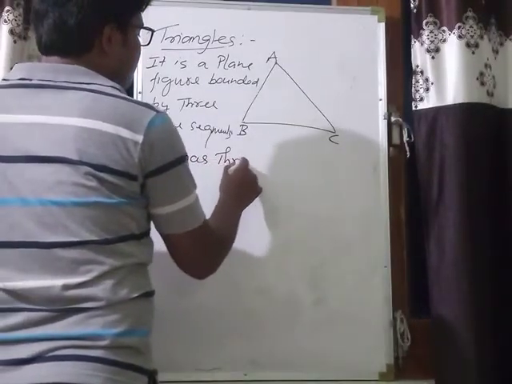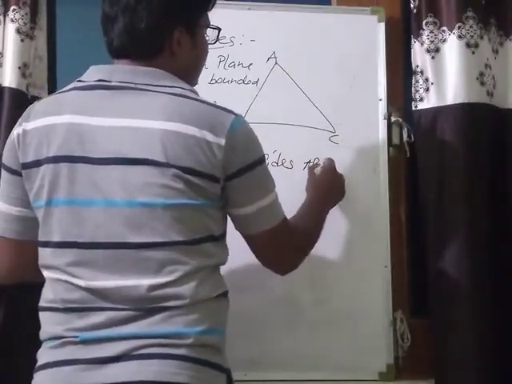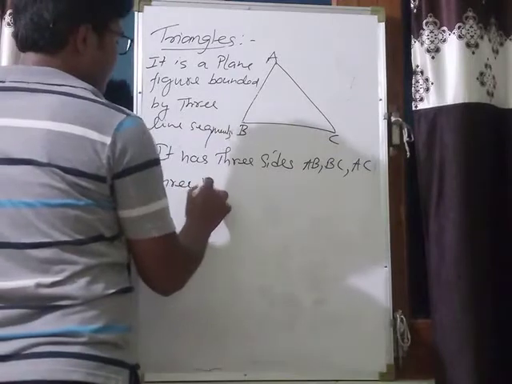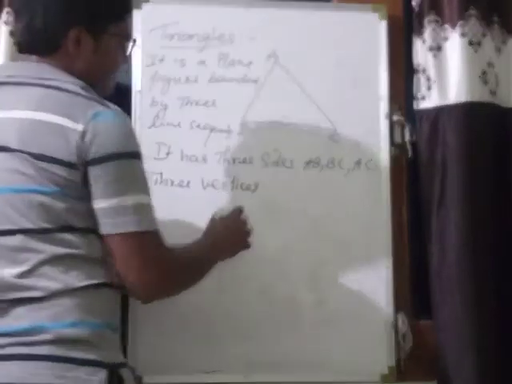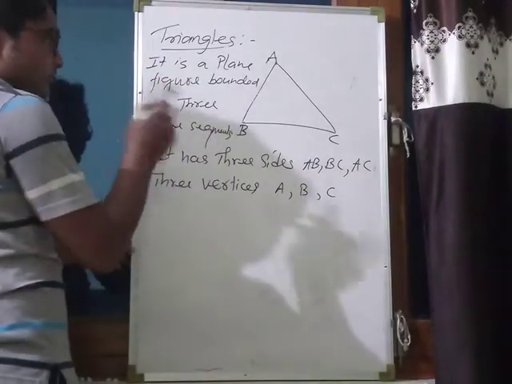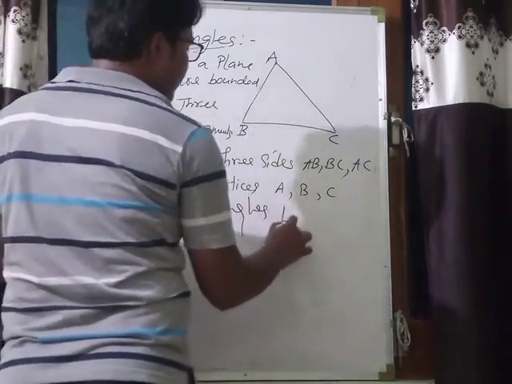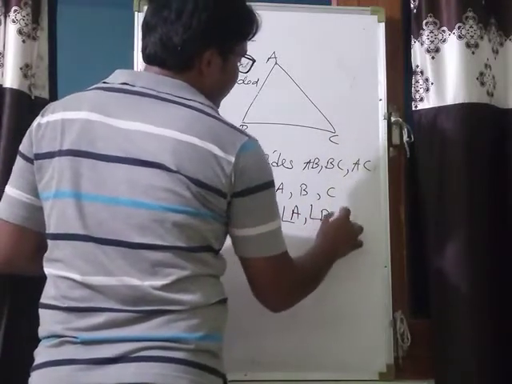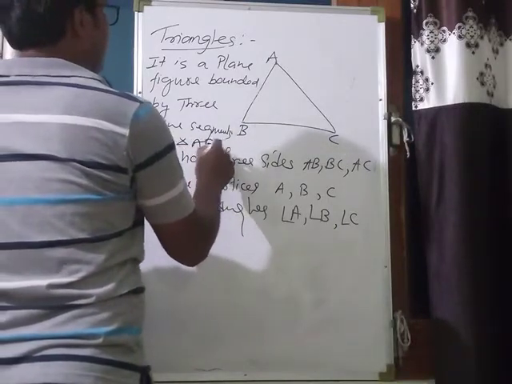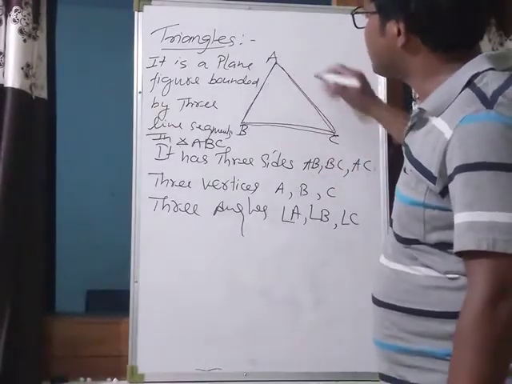It has three sides in this figure, AB, BC and AC, three vertices, that is A, B, C, and three angles, angle A, angle B and angle C. Okay, in triangle ABC, AB, BC and AC are three sides.